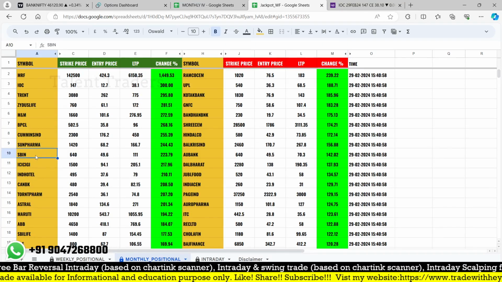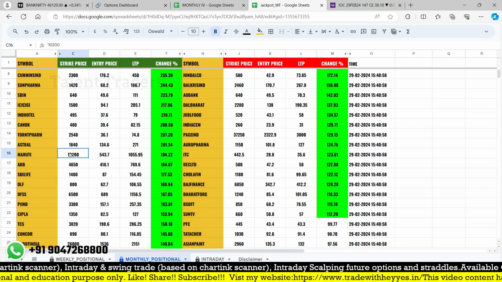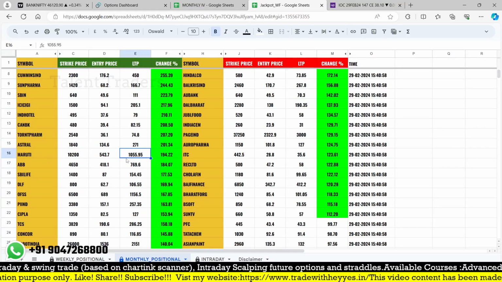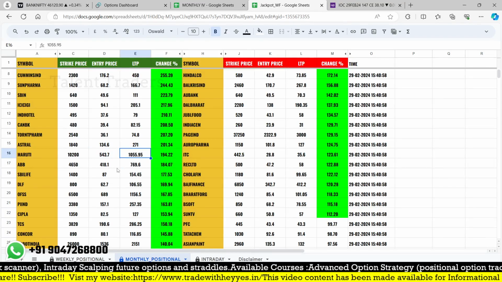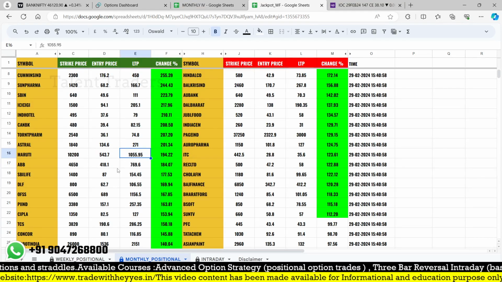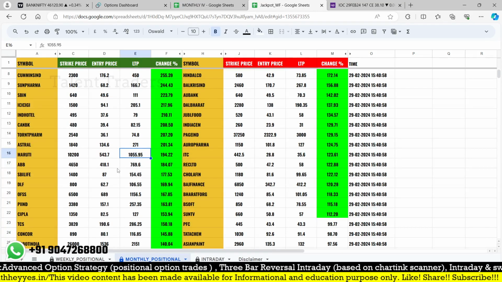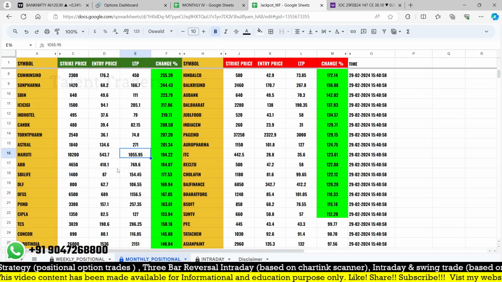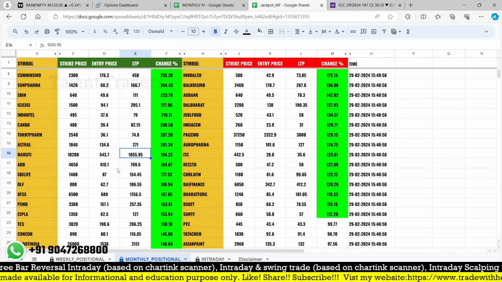And SBI is a good liquid one. Sun Pharma and Maruti 10,200, 543 to 1000 rupees. That's a premium. We can use any of the calls, and I know DLF 800 call from 62 to 106. So these are all the stocks which triggered our TCS, Concor, SBI Life. SBI Life is sometimes liquid, sometimes it's not. Canara Bank is liquid, 39 to 82. So at least 3 to 4 stocks over the month.